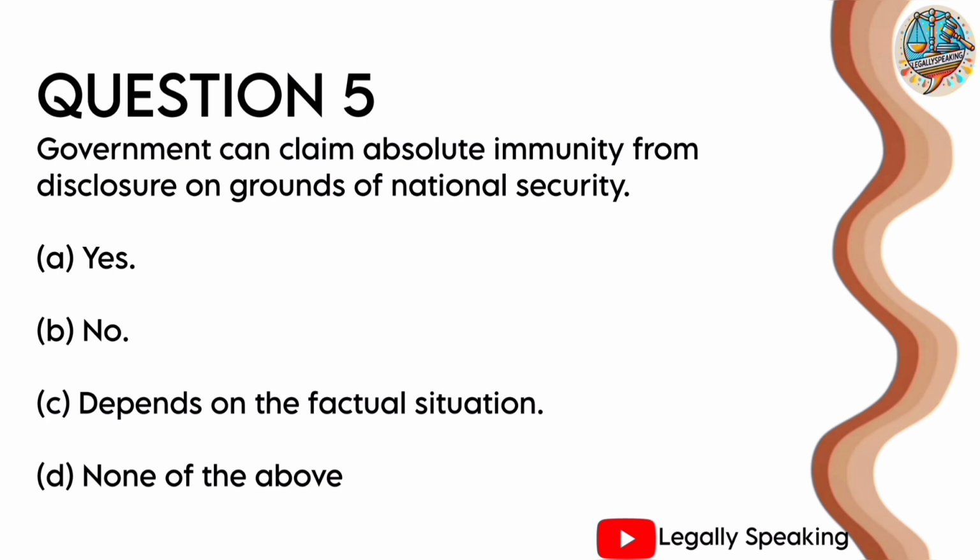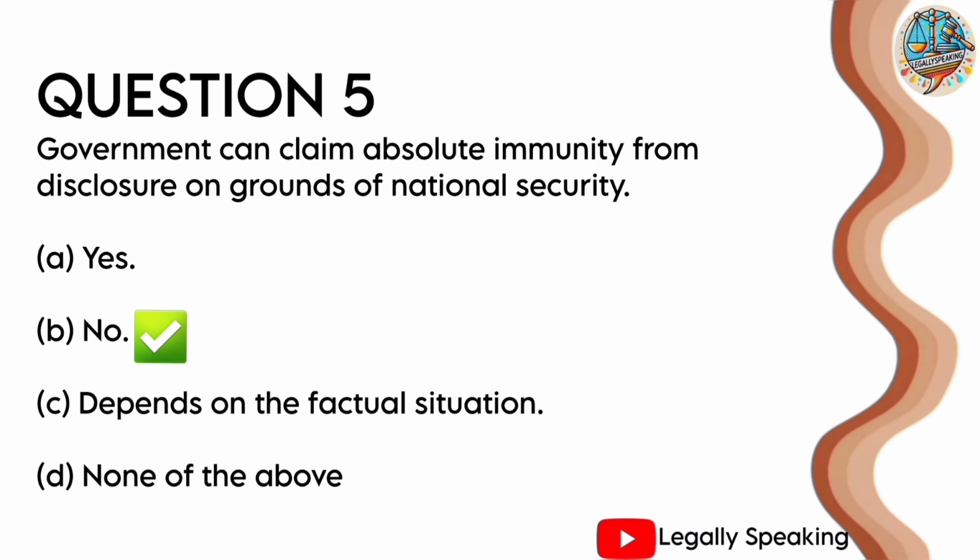Question number 5. Government can claim absolute immunity from disclosure on grounds of international security. Option A yes, option B no, option C depends on the factual situation or option D none of the above. The correct answer is option B no. The government cannot claim absolute immunity from disclosure on ground of national security.